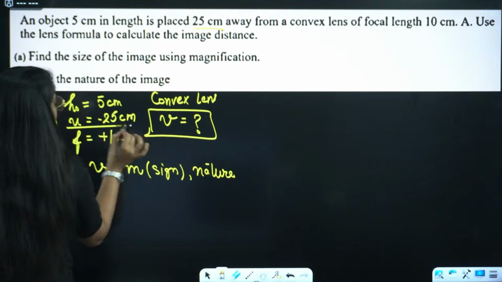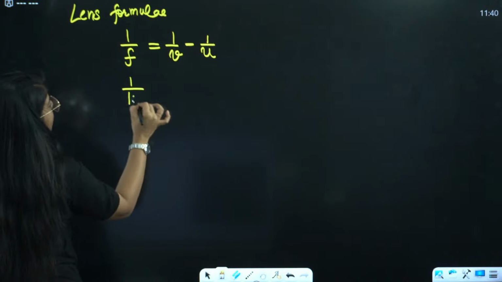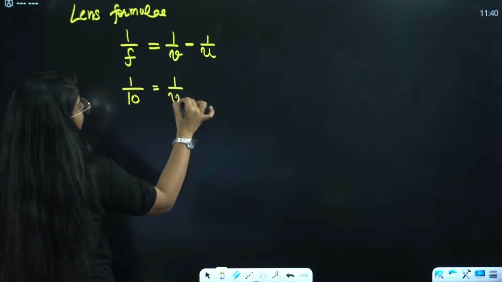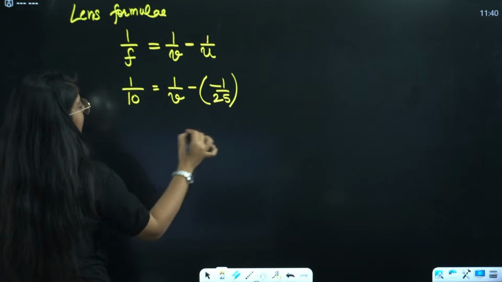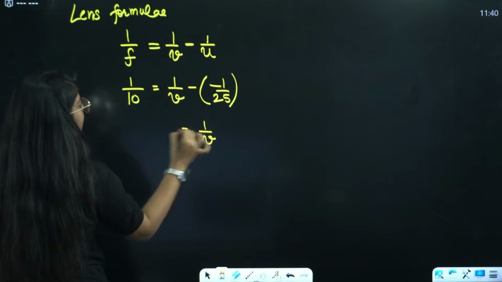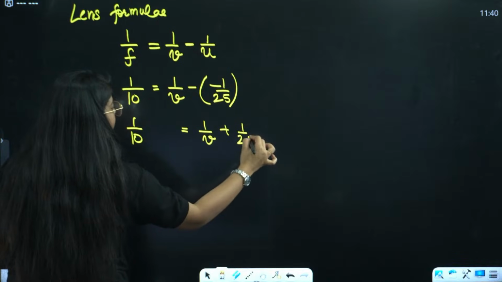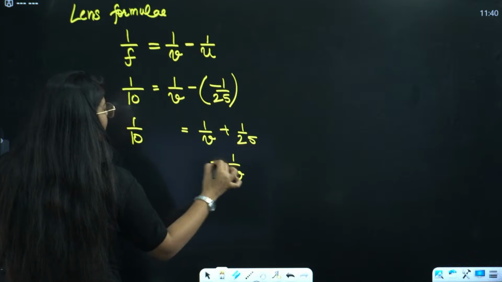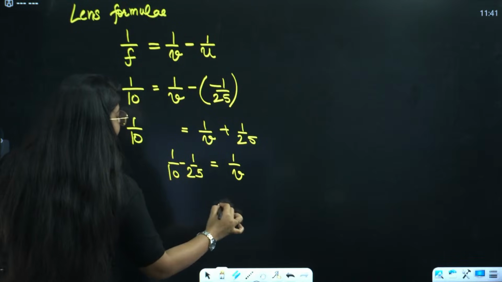Okay, now u is minus 25, f is plus 10. So minus of minus 1 by 25, right? So if we have to calculate v, that will be 1 by 10 and this is plus 1 by 25. So 1 by v will be 1 by 10 minus 1 by 25, right?